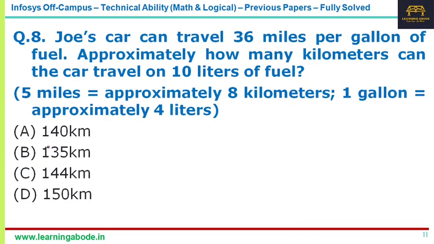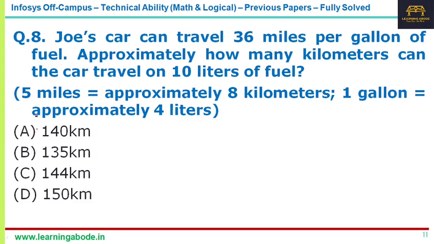Now question number 8. These are very simple questions. Which part I'm not sure, but I think in Infosys they had given that 1 gallon is approximately 4 liters, but they had not actually mentioned how many kilometers is 1 mile. Approximately it is 1.6 kilometers. I just added it for better clarity when I was preparing this.